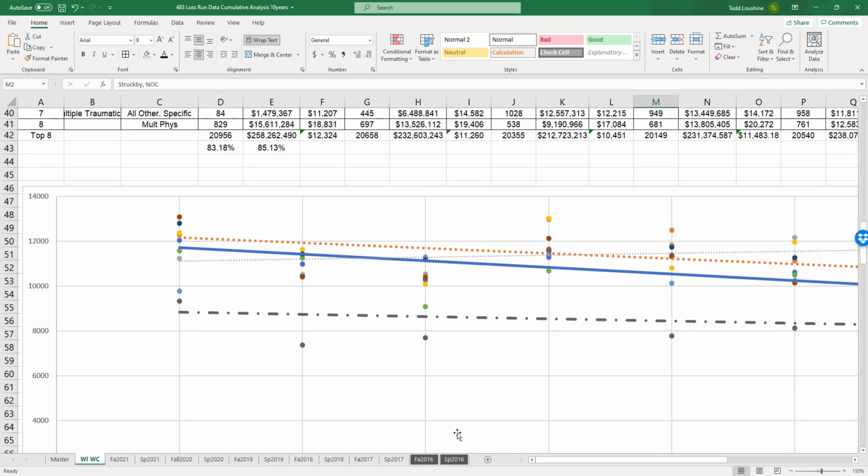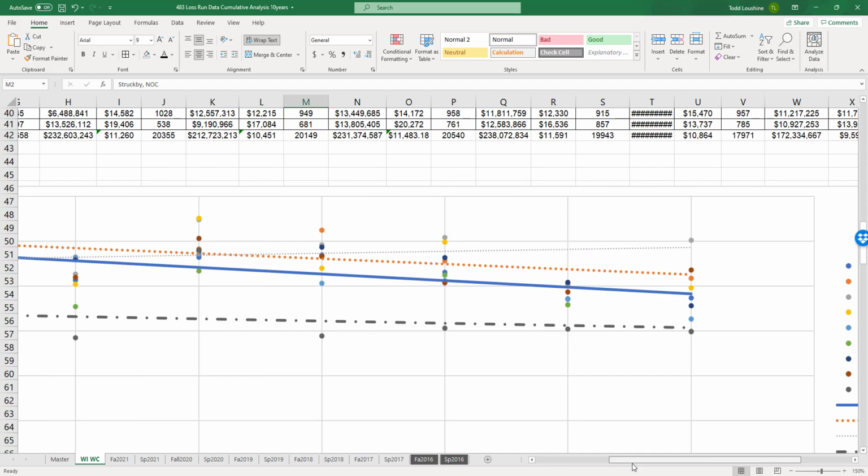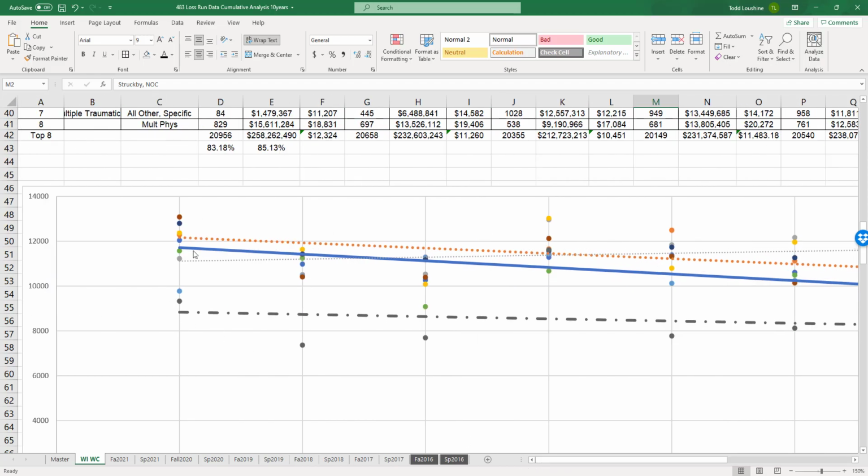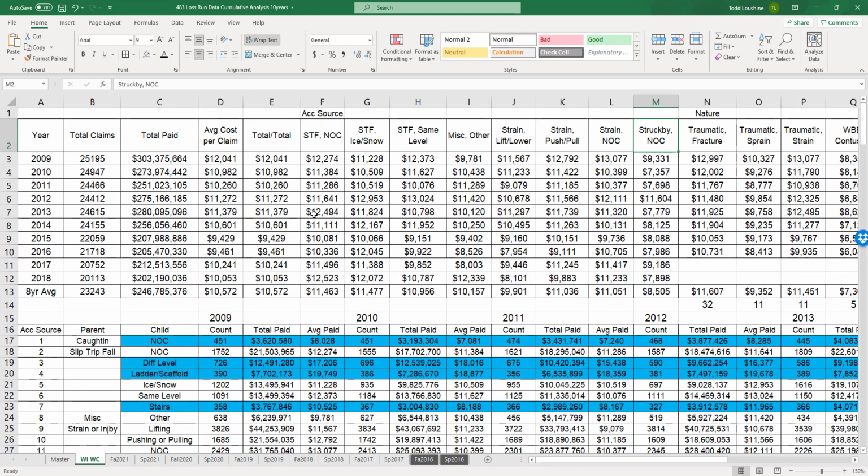Their numbers are a lot higher than we will find, and it looks like there's overall a downward trend in most of the areas. But if we go back up here, we can just look at the 8-year averages. These are averages. And what is the average for our data set?